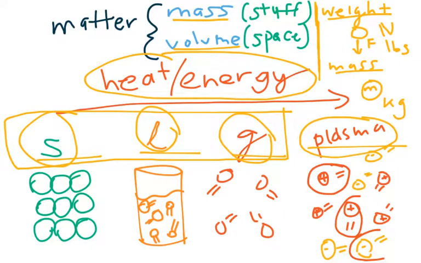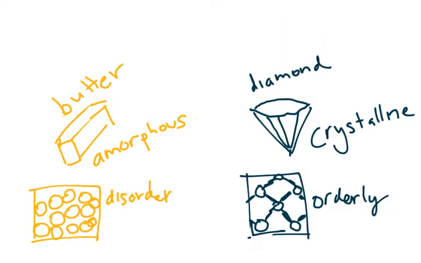Let's jump back to solids. There are two types of solids I'd like to talk about. A crystalline solid is made up of atoms, or building blocks, that are arranged in an orderly fashion. They usually have sharp melting points, or the point at which they melt. An example of a crystalline solid would be a diamond.